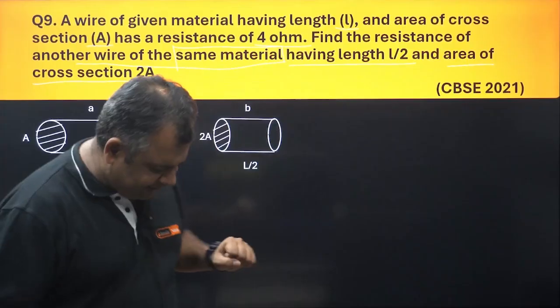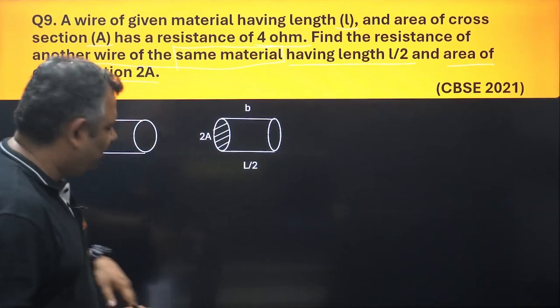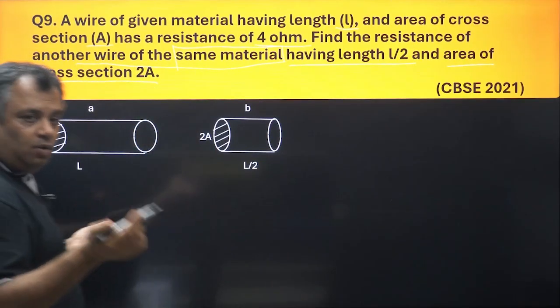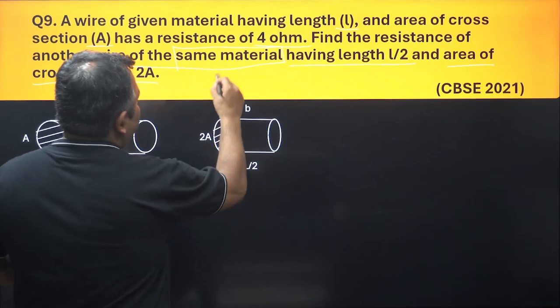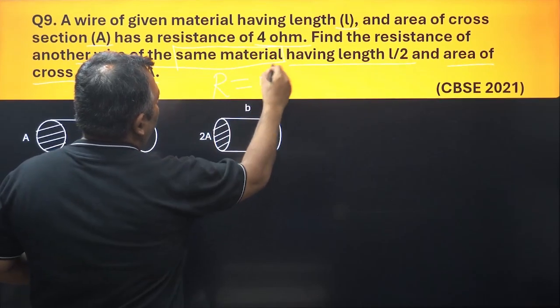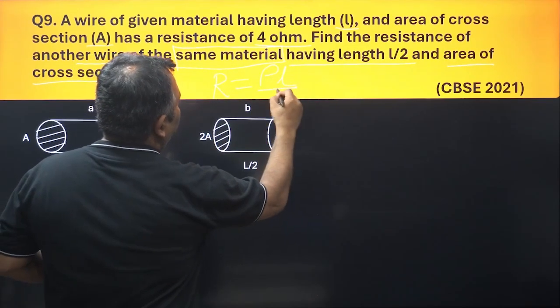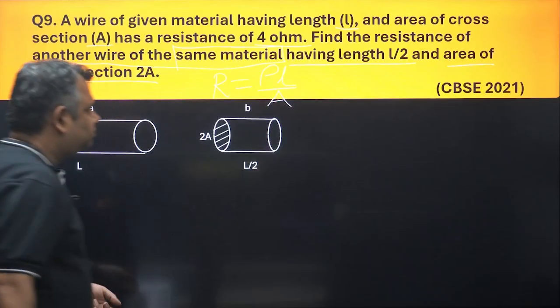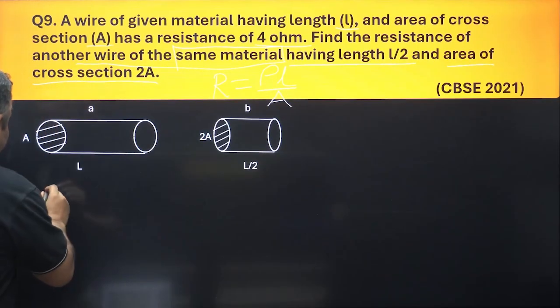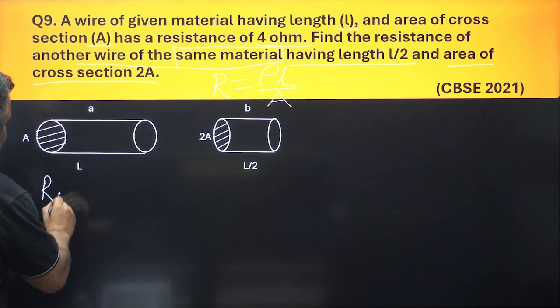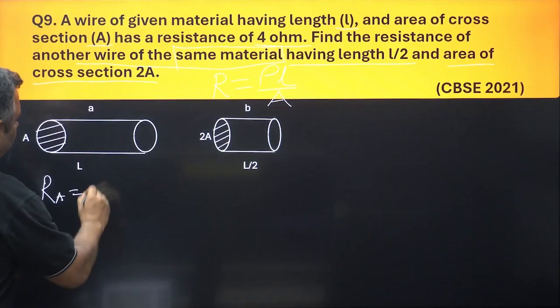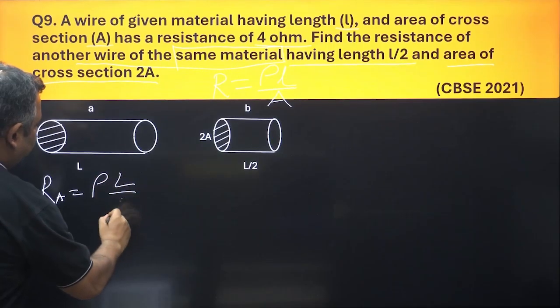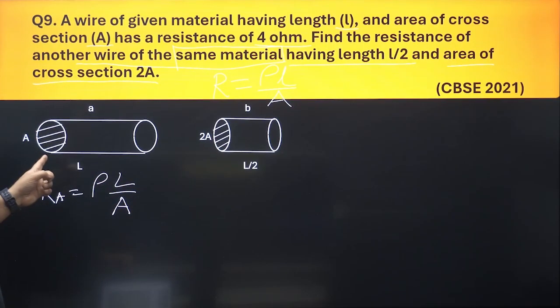So in both the cases, there are a couple of ways of finding this, but let us use our old dear formula, which is R is equal to rho L by A. Let us say RA here. RA is equal to rho L by A. A is the area of cross section and L is the length.